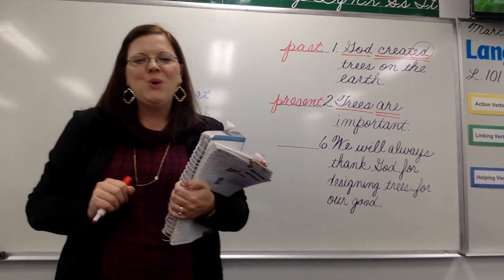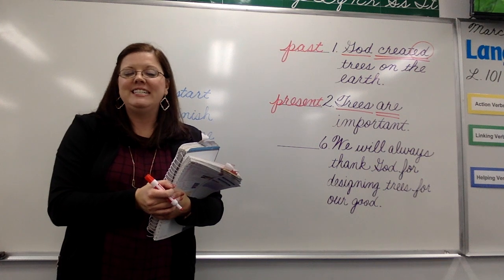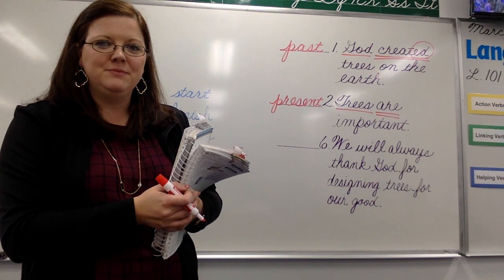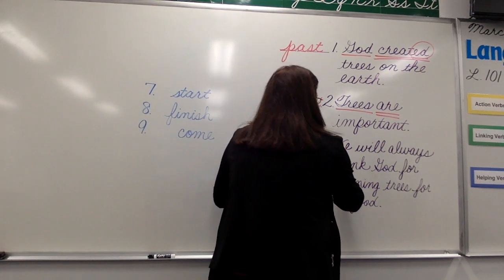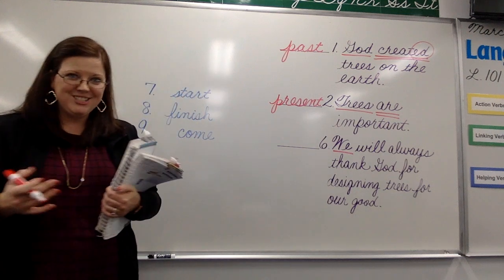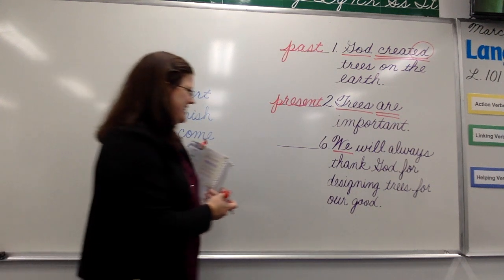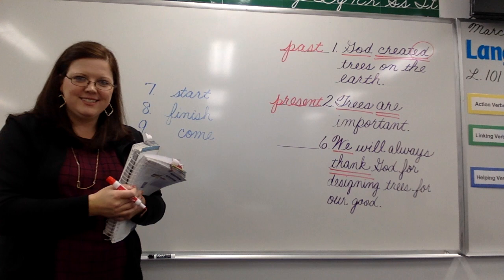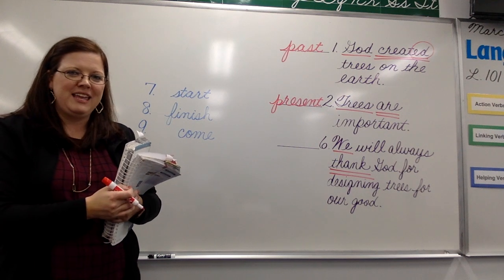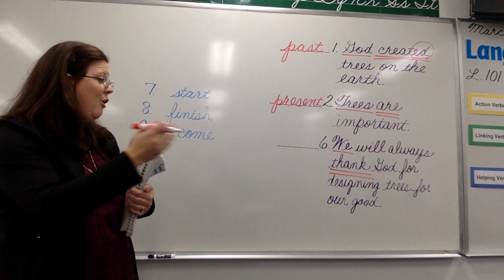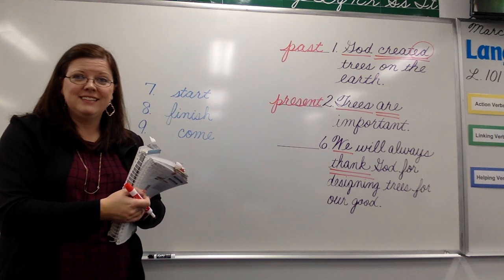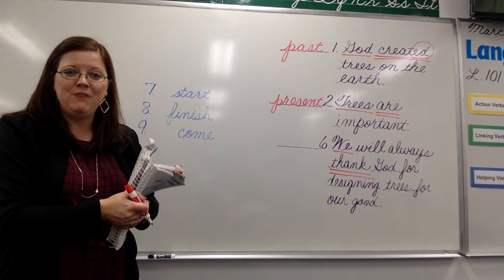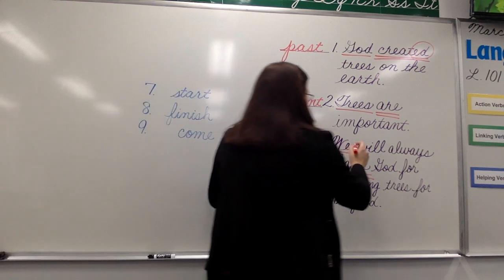Jump down to number 6 for me. Number 6 says, we will always thank God for designing trees for our good. Who or what is the entire sentence about? We. Careful with this one. We, what? What is the action that we are doing? Yes, thank. But did you notice that there was an extra verb in there? Yes, it was a helping verb. It's helping out thank. And it's the helping verb that always travels with future tense. And that is the helping verb will. Underline it 2 times.